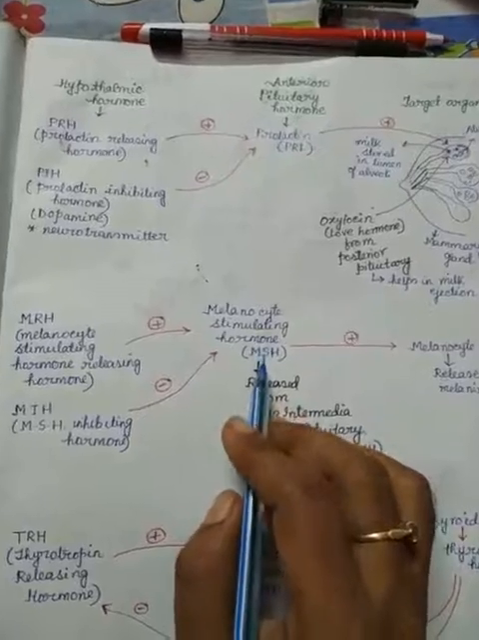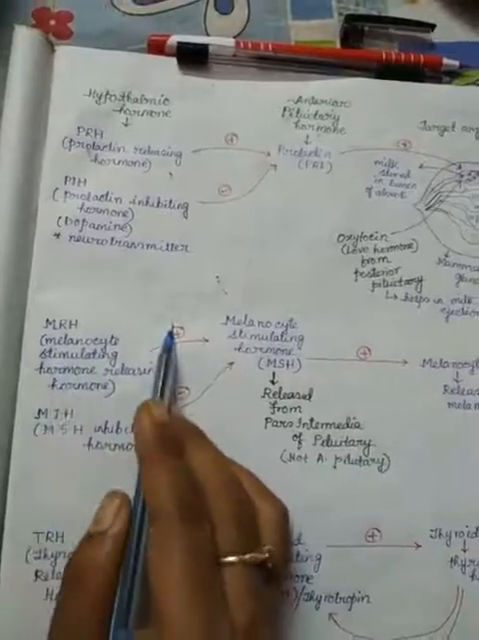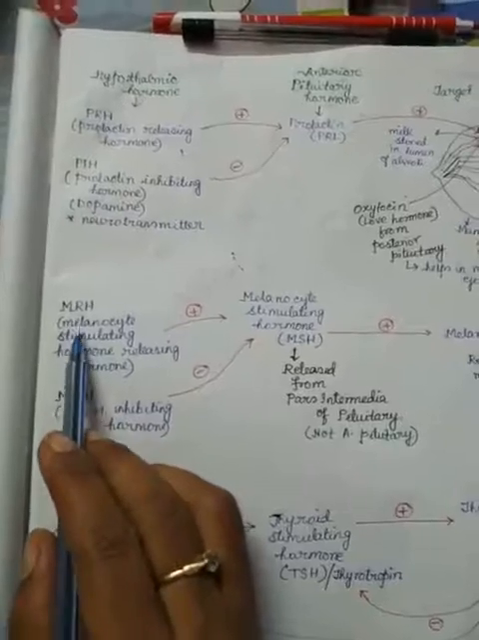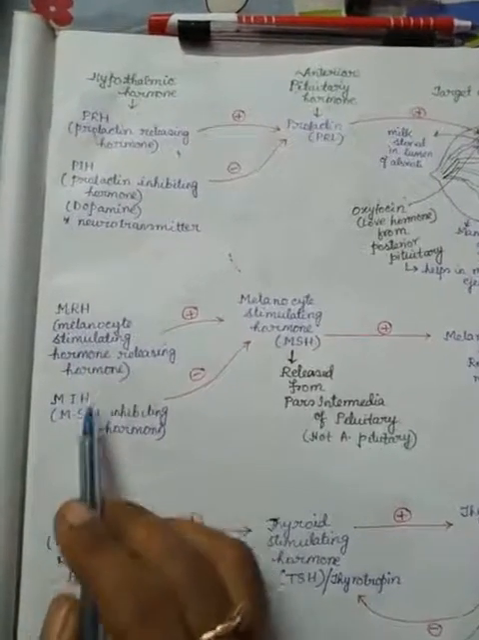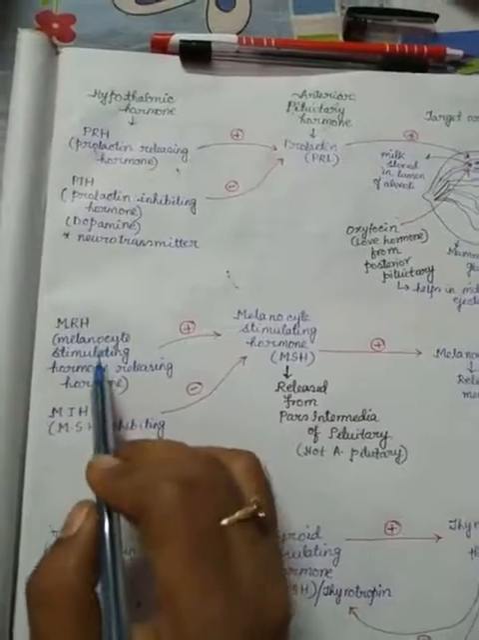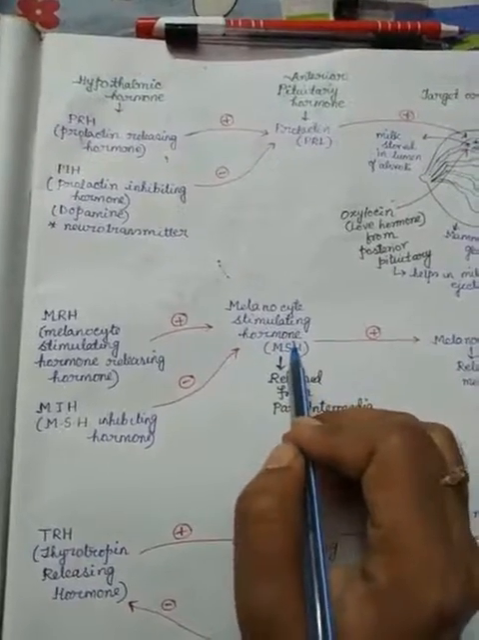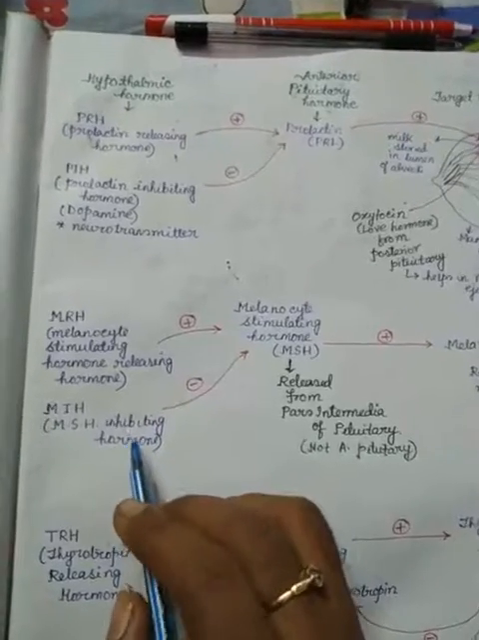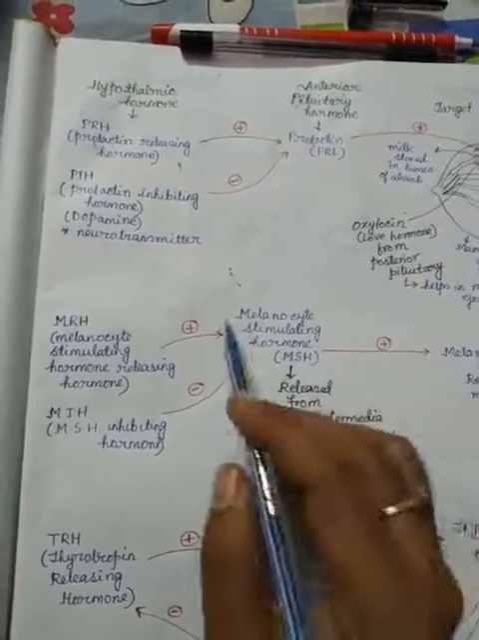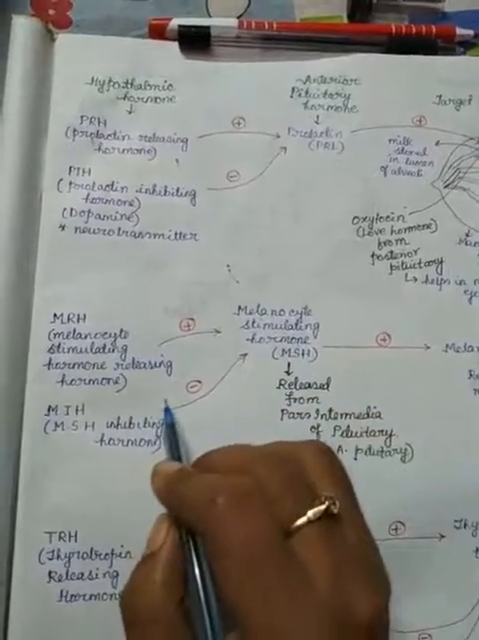Again, this pituitary hormone is regulated by two hormones. Same as before, one has a positive effect and the second one has a negative impact. So MRH, melanocyte stimulating hormone releasing hormone, and MIH, melanocyte stimulating hormone inhibiting hormone. This releasing hormone helps in the secretion of melanocyte stimulating hormone, or MSH, whereas MIH, the inhibiting hormone, reduces the level of melanocyte stimulating hormone. So the releasing hormone has a positive impact on this hormone, and the other has a negative impact.